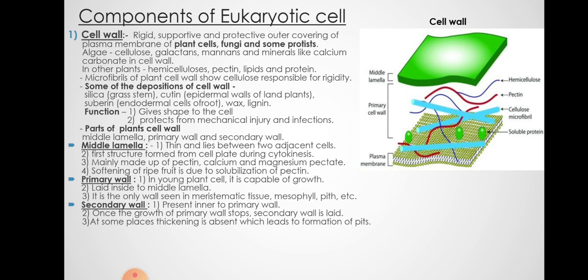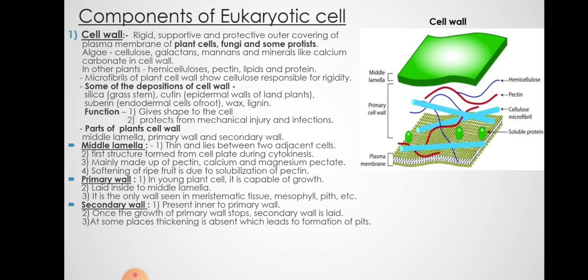Now the plant cell wall has the following parts: middle lamella, which is thin and lies between two adjacent cells. It is the first structure formed from the cell plate during cytokinesis, mainly made up of pectin, calcium and magnesium pectate. When the fruit ripens, this layer gets dissolved, and that is why the fruit becomes softer.